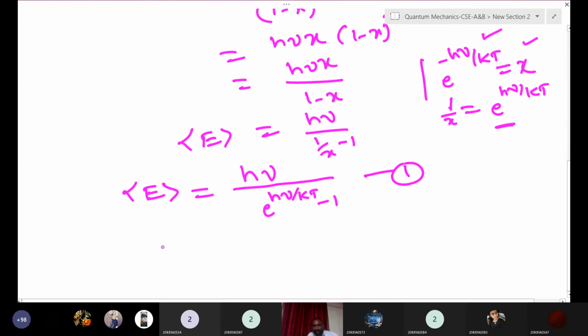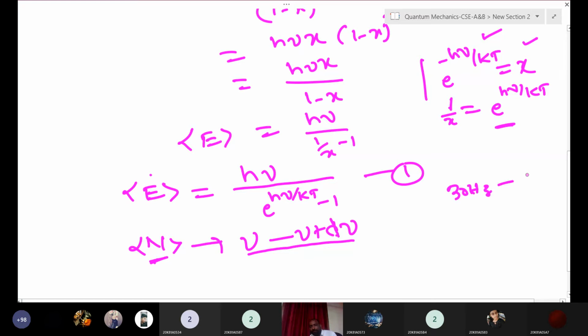But average energy, we have to know number of particles also, right? Number of oscillators in the frequency range nu to nu plus delta nu. So this Planck's law is a function of frequency or wavelength, but we don't know number of oscillators within the range of nu to nu plus delta nu. So that means what? Nu to nu plus delta nu means what? Suppose frequency 30 Hz to maybe 50 hertz, like that. There is a particular range we are taking for the number of oscillators.